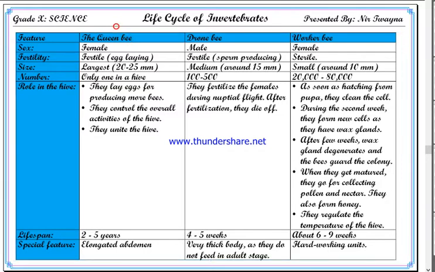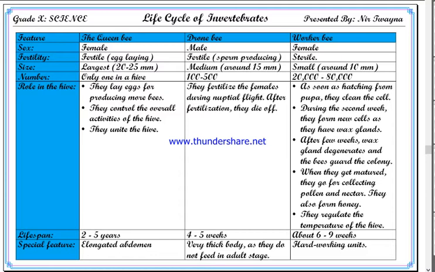Queen bees produce a special kind of chemical which is rubbed on all the members of the hive, and it is with that smell that worker bees identify the members of their hive.